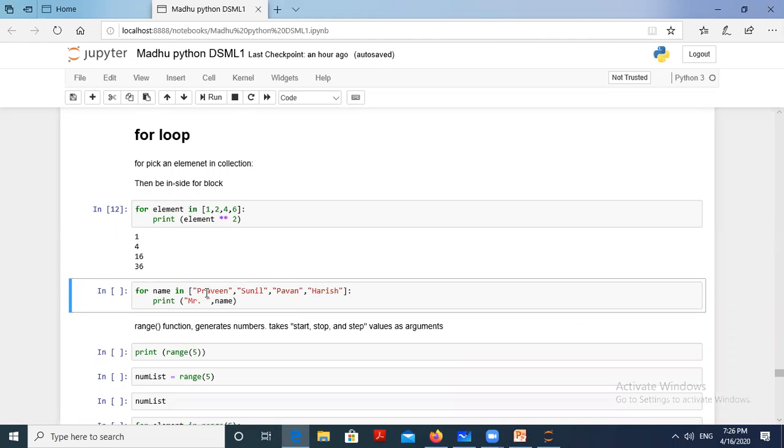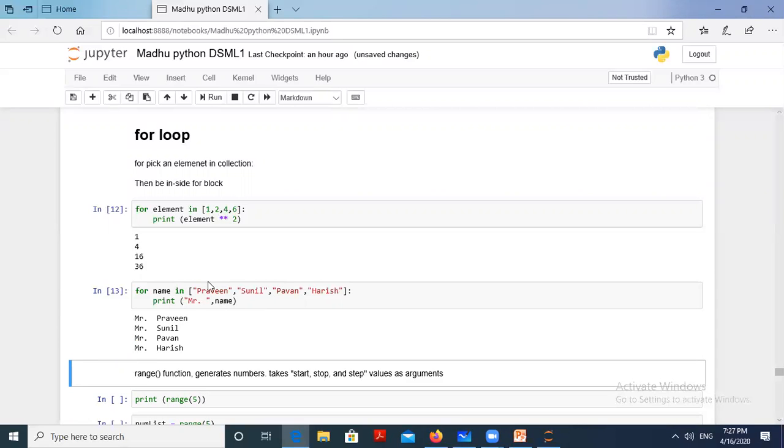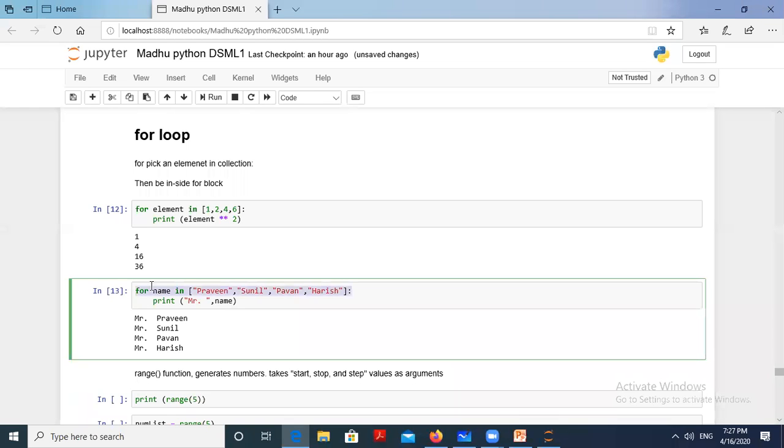Again the same pattern. For name in a list like Praveen, Sunil, Pavan, Harish. Then name equal to Praveen first, assigned, and Praveen will be displayed. Next, name equal to Sunil, second iteration. Name equal to Pavan, third iteration. Name equal to Harish, fourth iteration. Till all the elements are completed, the loop will continue. So let's see what result we get. The first name is displayed, second name displayed, third name displayed, and the fourth name also displayed in the list.